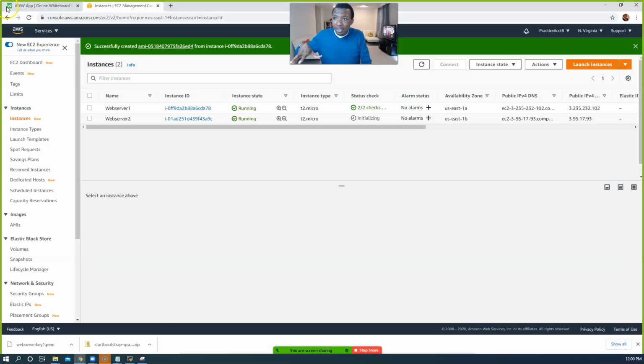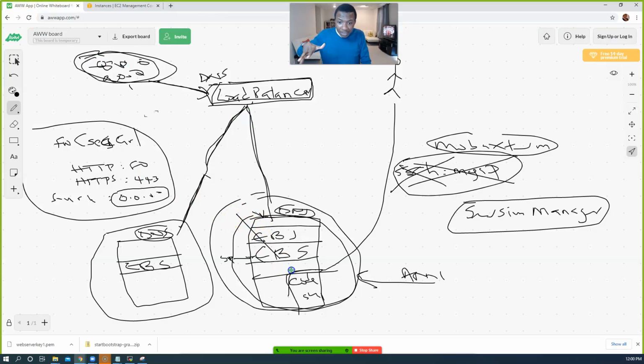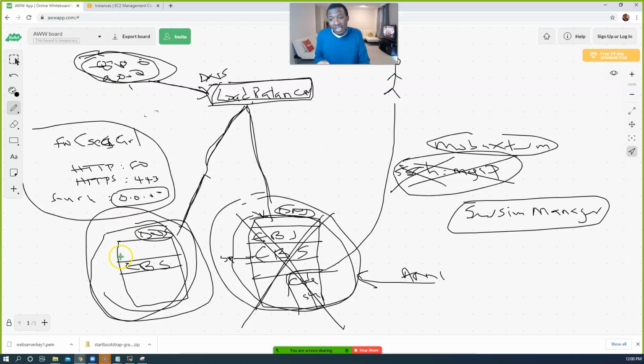So think of your load balancer. If this goes down, and now we create a load balancer, remember, we're still going to do that. Because people are not accessing the individual DNS of these servers, they're going through our load balancer, the load balancer would know that this one has gone down. So our website is still going to be available. It'll be serving traffic to this new one now. So the load will be heavier, but at least our website is not completely down.